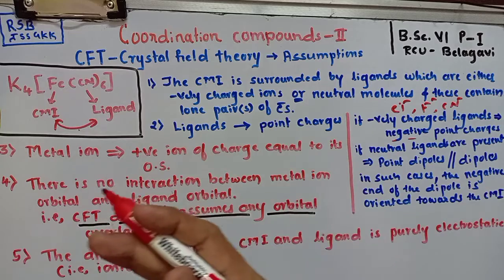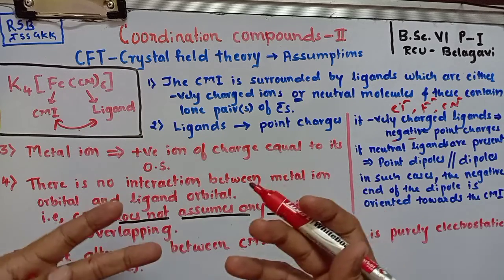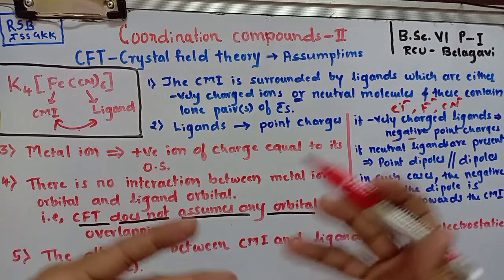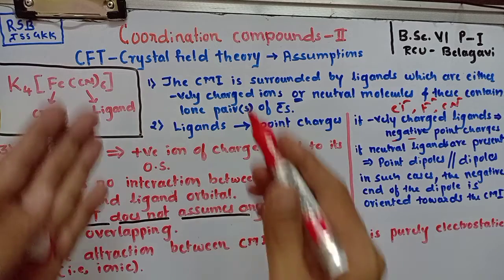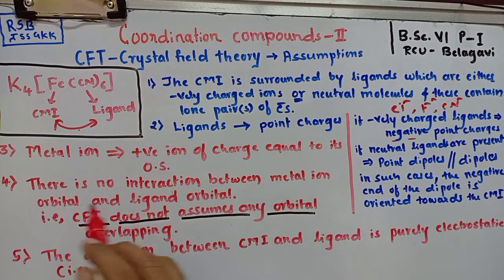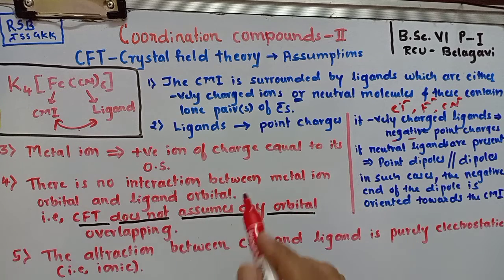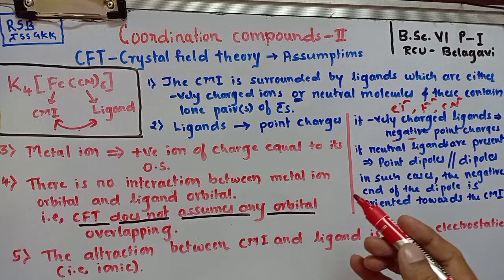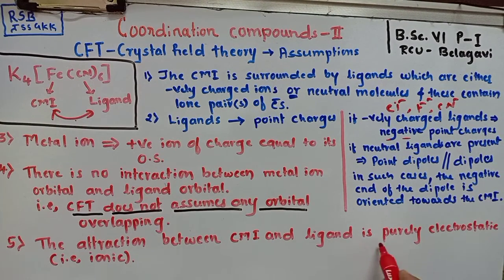Whereas according to valence bond theory, there is overlapping of atomic orbitals. That means overlapping of metal orbital and ligand orbital takes place to form a coordinate covalent bond. But according to crystal field theory, there is no direct interaction between the metal ion orbital and the ligand orbital. Then the question comes, how will the bond be formed? Here, the attraction between central metal ion and ligand is purely electrostatic, that is ionic.